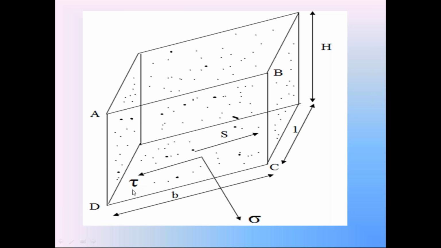Here this shear stress tau is equal to tangential force T divided by area of this plane CD. Area of this plane CD is B into 1. And also this normal stress sigma is equal to normal component N divided by area of the plane CD, that is B into 1.